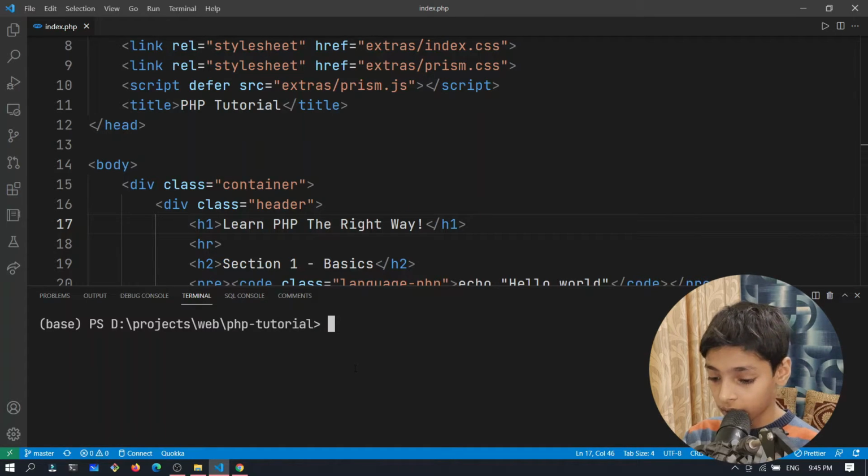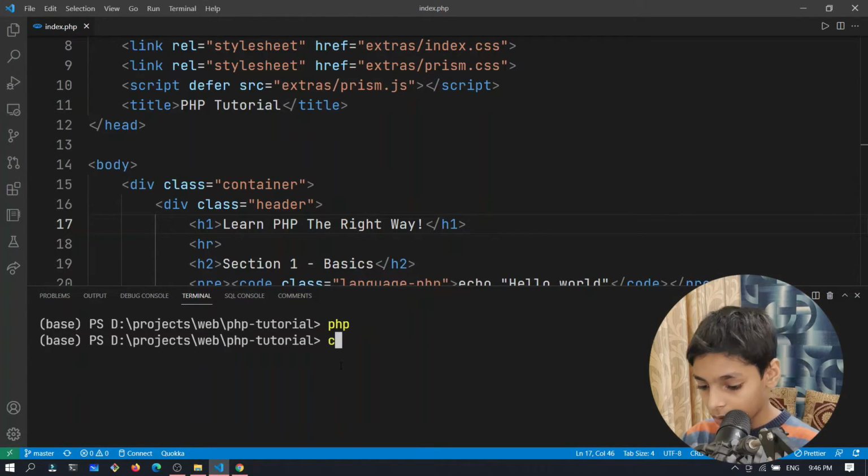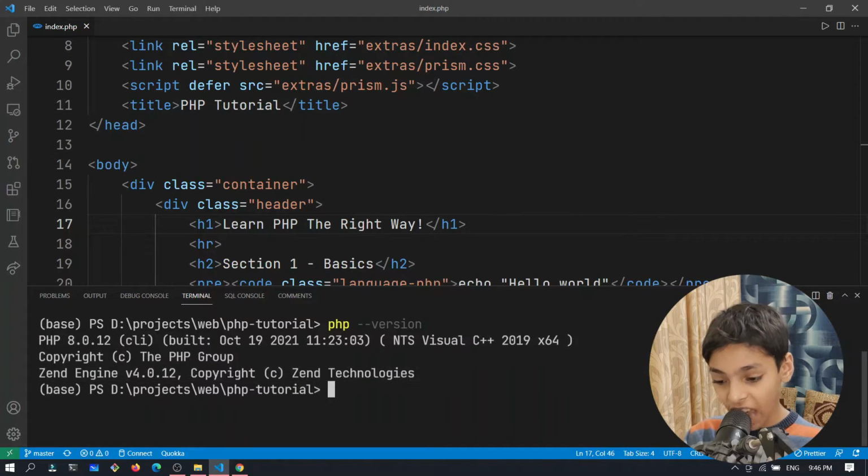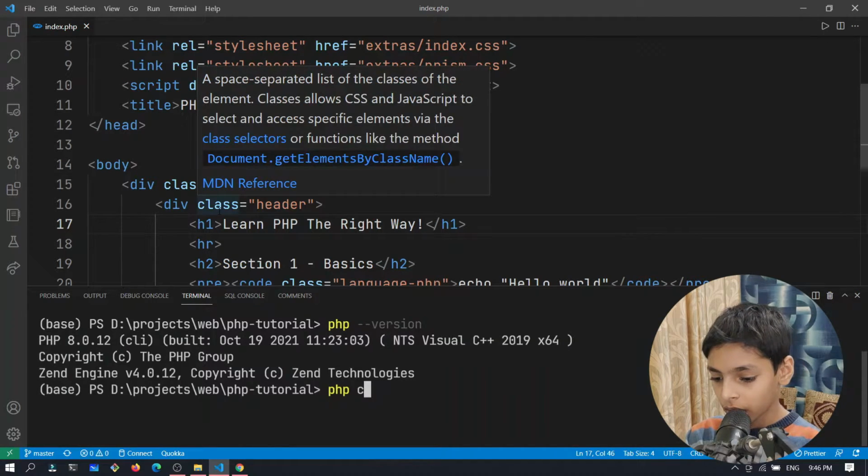Then what you need to type, and make sure that you have PHP in your path. Technically that means if you have PHP installed, you should have the php command. So you can type php, and it should not give you any errors. You can also type php --version, and then it should give you some output, which means you have PHP installed. I'm using 8.0.12, but if you're watching this video much later, a new version might come out, and there are not going to be a lot more changes, so just know that.